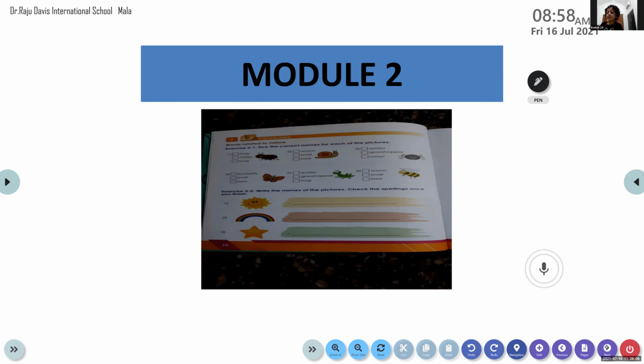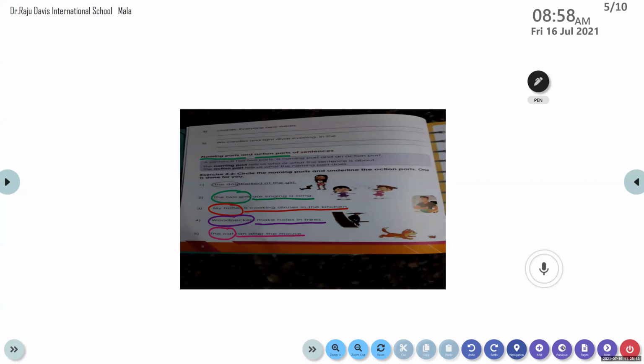Ma'am, please share first page. Are the other students on page number 10? In page number 10, we are going to solve exercises 2.1 and 2.2.